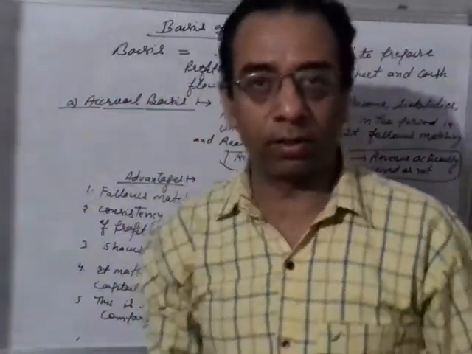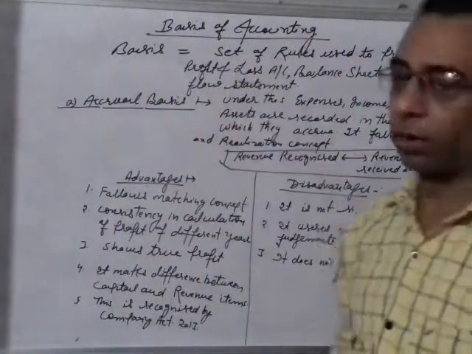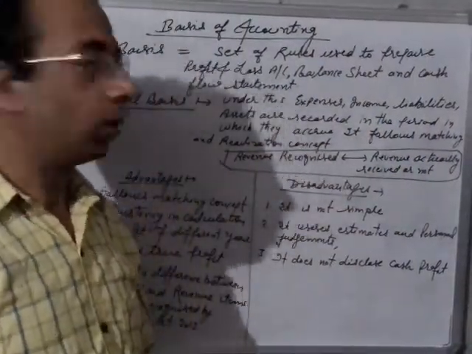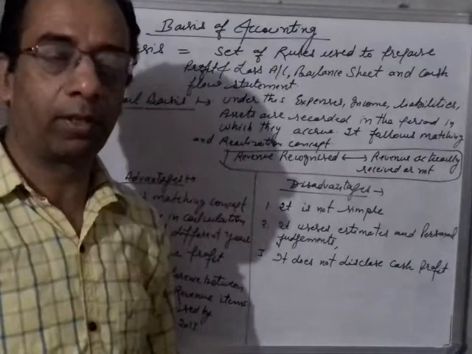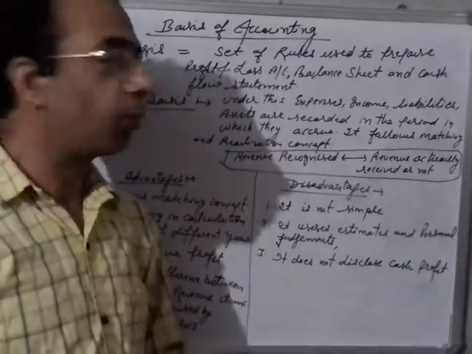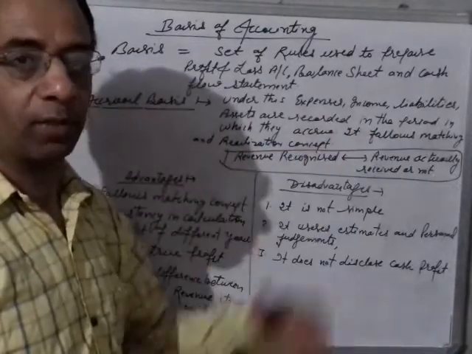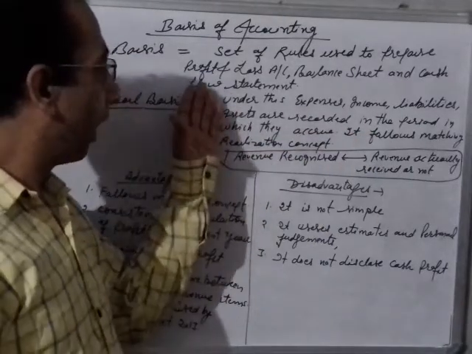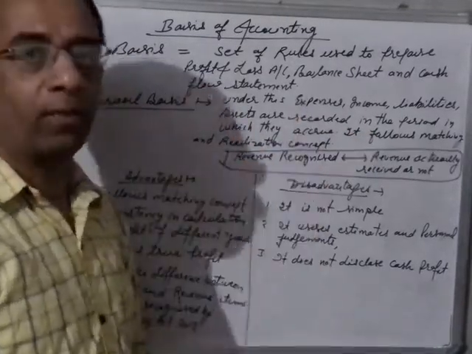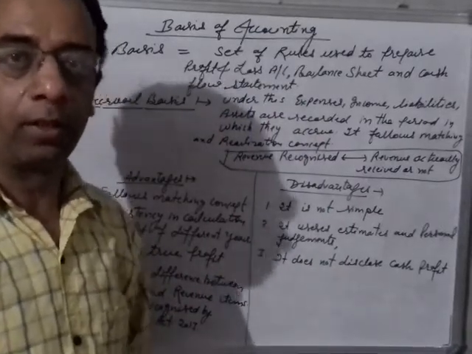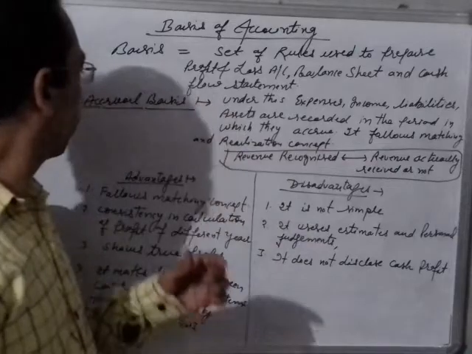Today we will discuss the new topic, the basis of accounting. Students, you know very well what the meaning of basis is. Basis is like the set of rules used to prepare the profit and loss account, balance sheet and cash flow statement. Actually, these three documents are very important, and normally they are prepared in our organizations.